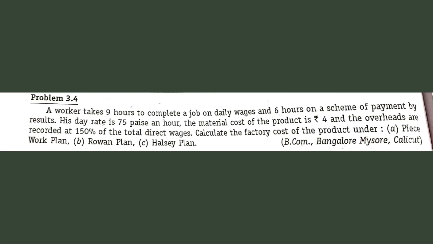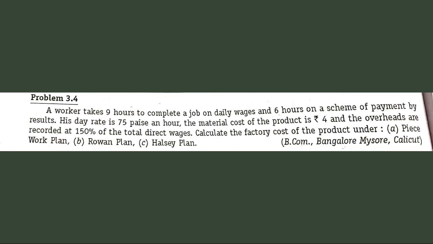I mean, they have not specifically stated it is the standard time, and the time taken is also not specifically mentioned. So, here we have got to understand that if the worker takes 9 hours to complete a job on daily wages, this is the number of hours that is allowed by an organization, and therefore, this is the standard time. But if the worker is very efficient, the worker is able to complete the job within 6 hours. So in order to get payment by results, the worker that is under incentive scheme, the worker works harder and therefore tries to complete the work within 6 hours.